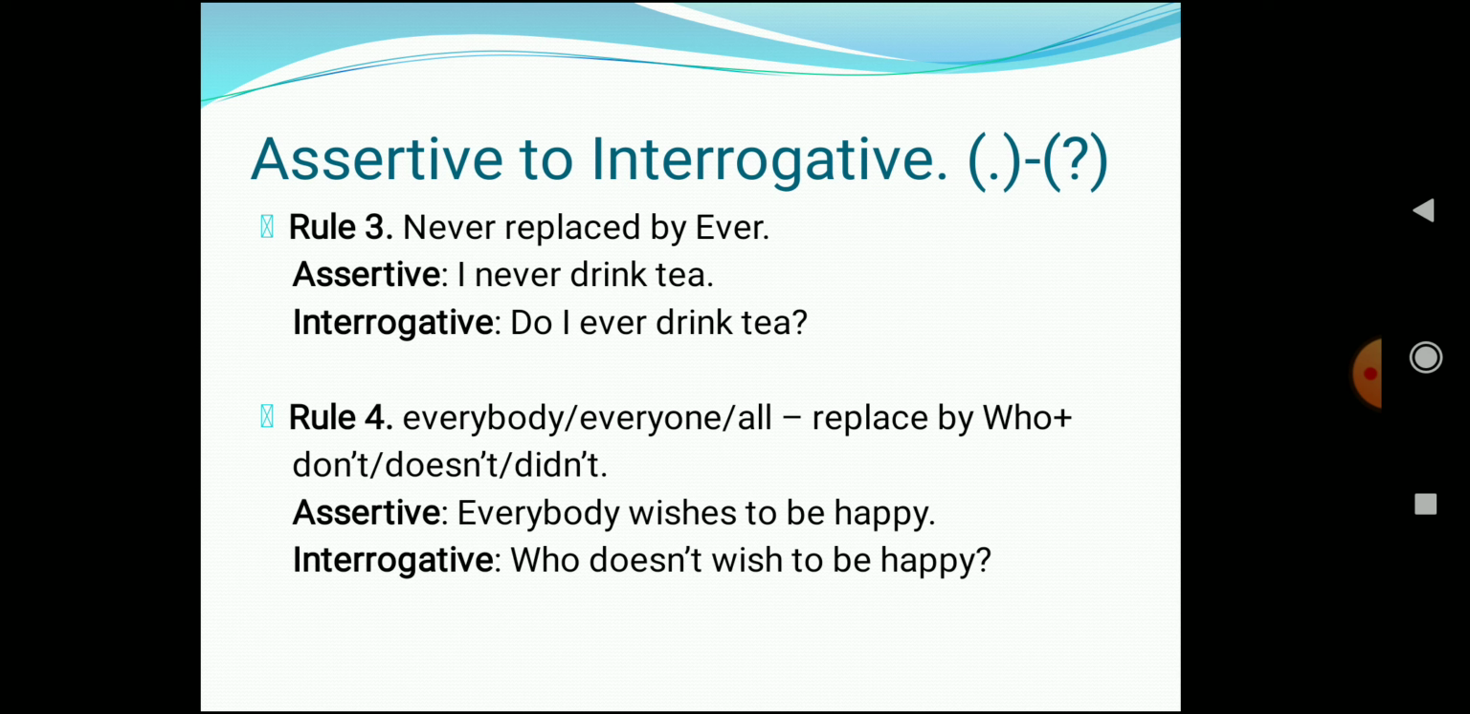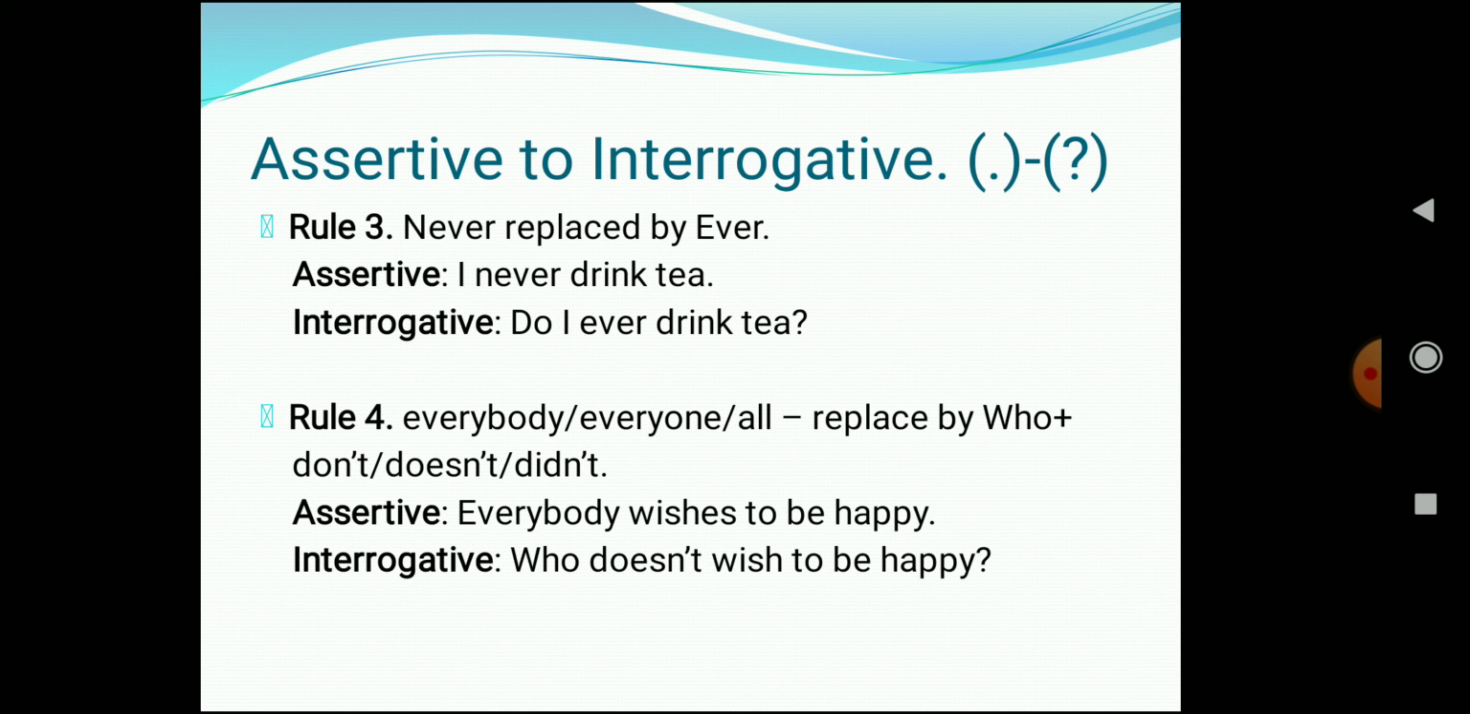Rule 3 says that if a sentence contains never, we have to replace it by ever. For example, I never drink tea. So in interrogative it will become, do I ever drink tea? Now why have we used do over here? Because which type of tense is used? Simple present. Drink is used over there. So we have to use what? Do. Do I ever drink tea? We have replaced never with the word ever.